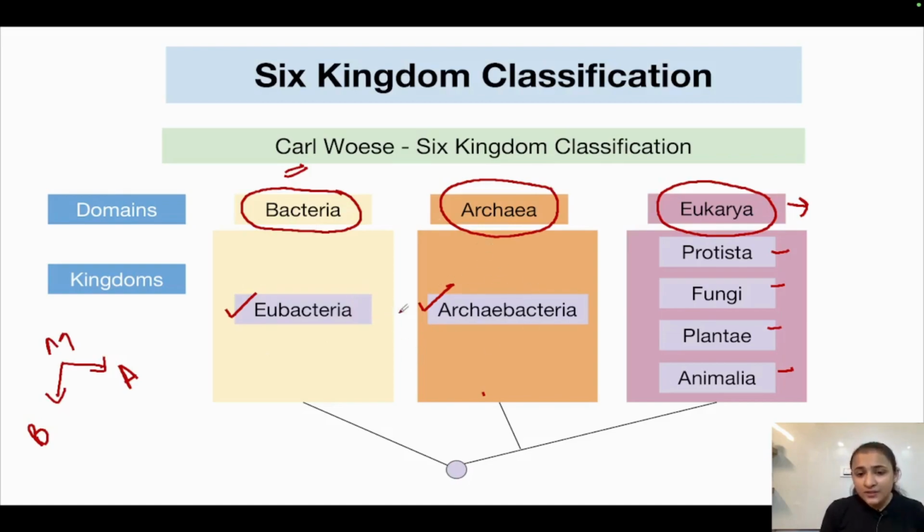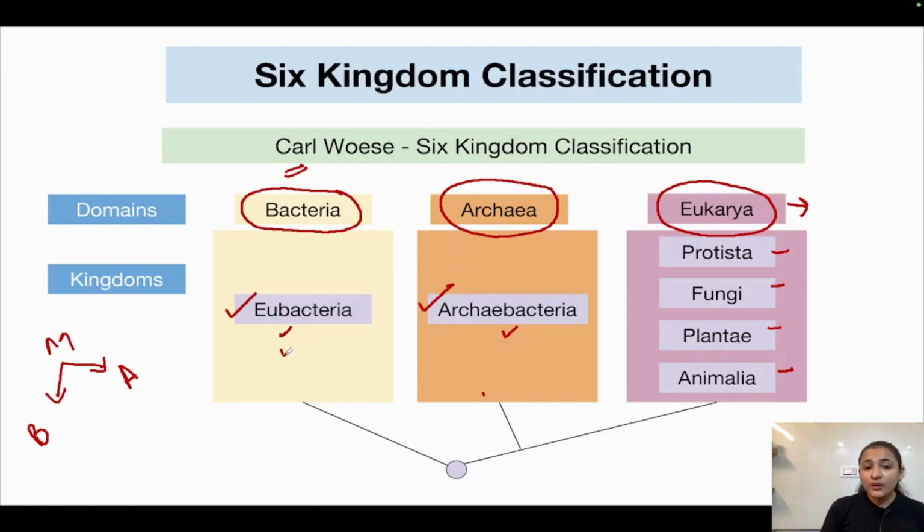So, what was the difference between these two, you may ask now? They had a difference in their cell wall composition, okay? So, peptidoglycan was present in eubacteria in their cell wall, whereas peptidoglycan was absent in archaebacteria. Now, there was also another difference between these two, okay? In their cell membrane composition also there was a difference.